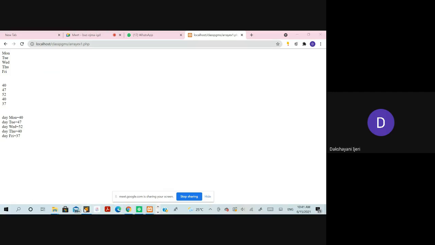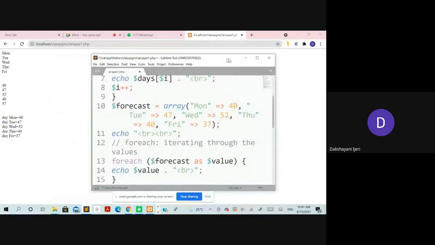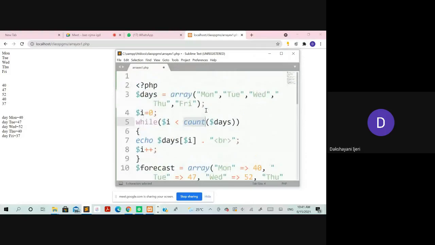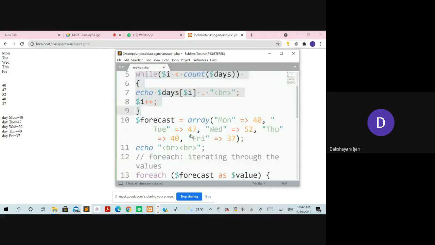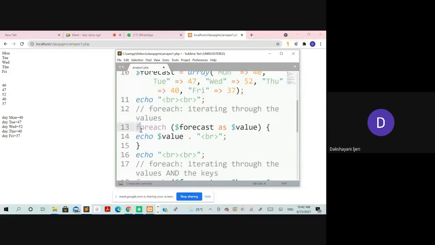Don't be confused, I have not added any presentation details, like putting a heading for each section. You can see here for the first loop, you are printing all these sections, Monday, Tuesday, Wednesday, one by one. With the next foreach loop, where we are interested only in the values, you will see this part of the result where only the values are printed.